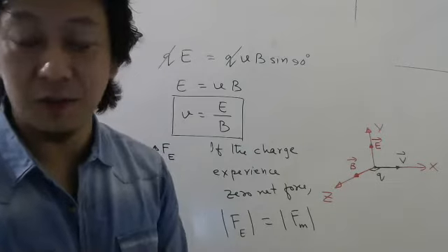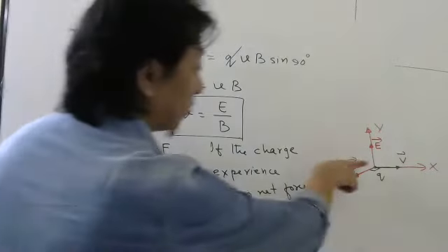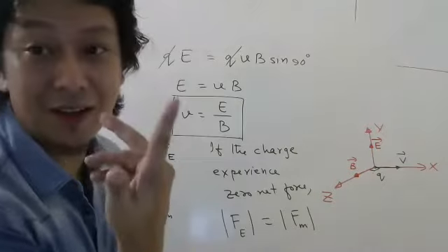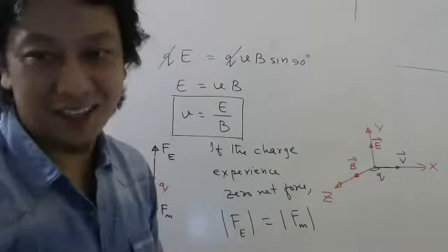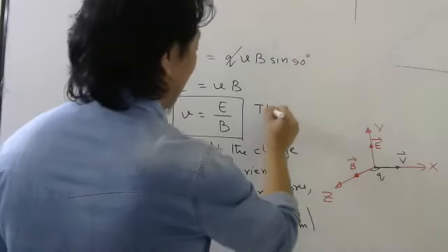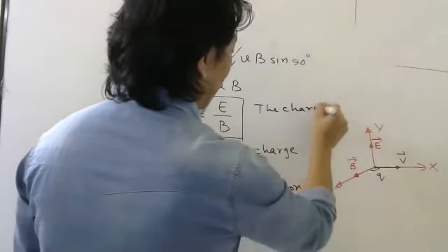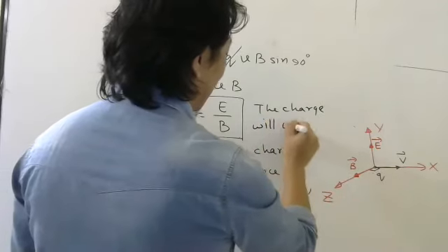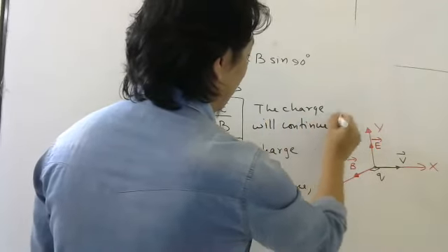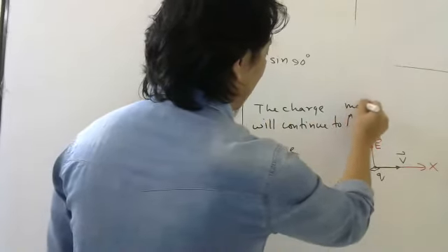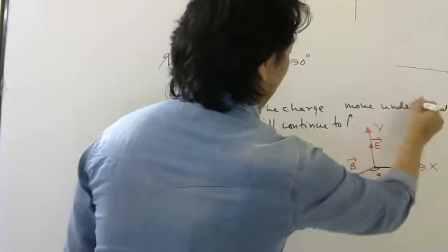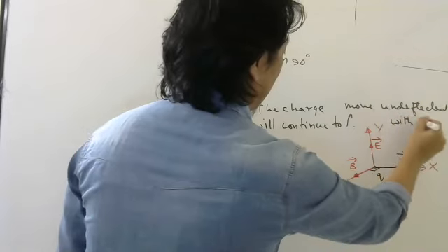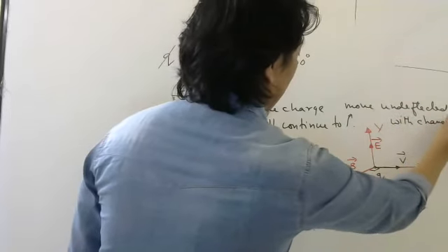Since net force is zero, the charge will continue to move undeflected, without any change in velocity.